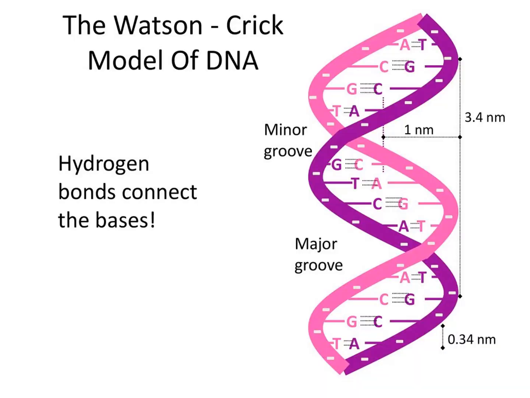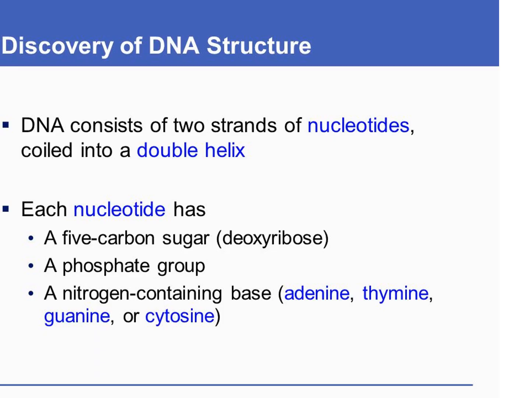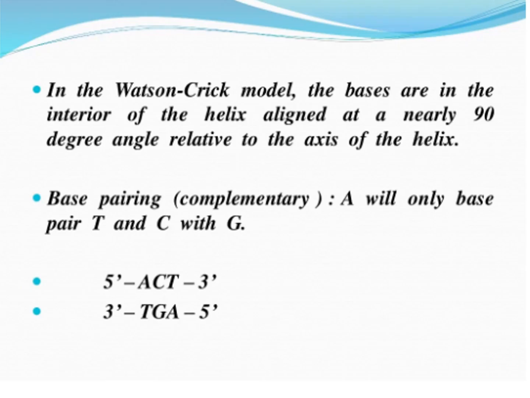Now we'll look into the Watson-Crick model of DNA. They confirmed the same thing, that each nucleotide has a deoxyribose sugar, a phosphate group, and bases, and based on the model they reconfirmed that the bases are in the interior of the helix and aligned at a nearly 90-degree angle relative to the axis of the helix.